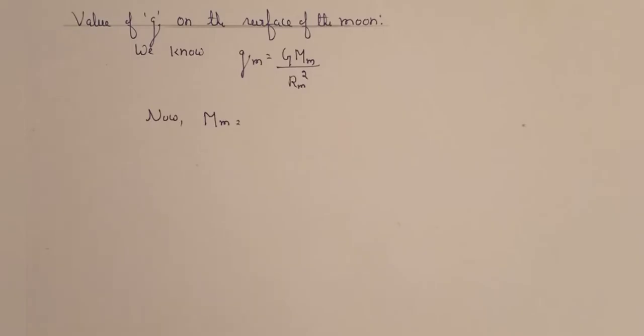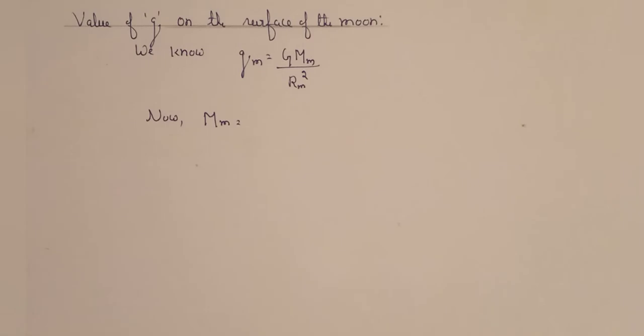Now, let us know the value of g on the surface of the moon. We know g is equal to capital G into capital Mm by capital Rm square.